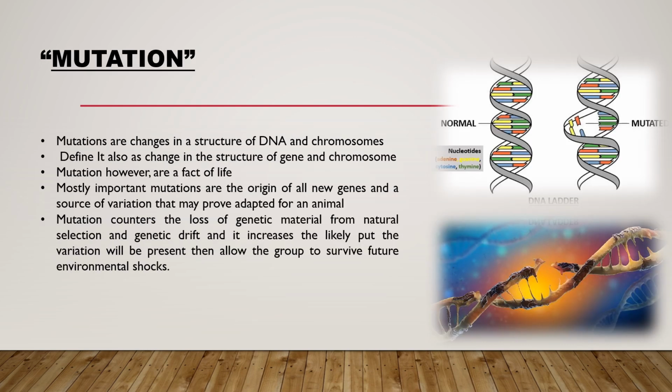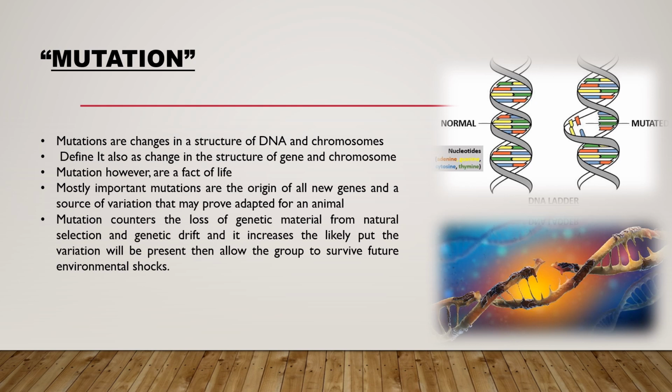One of the major factors which changes the allelic and genotypic frequency in a pre-existing population gene pool is mutation. Mutations are changes in the structure of DNA and chromosomes. It is also a change in the structure of a gene. It occurs when DNA is damaged and the genetic message is changed. Mutations, however, are a part of life and we can't stop them. They are the origin of all new genes and a source of variation that may prove adaptive for an animal.